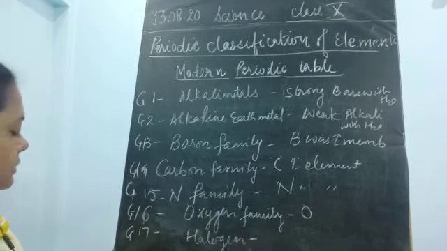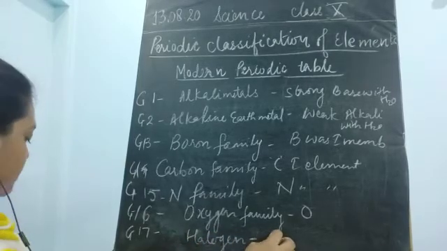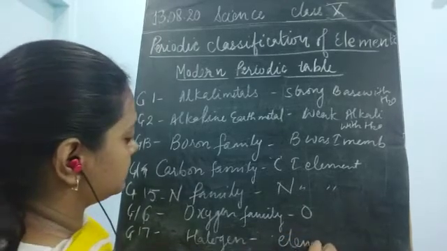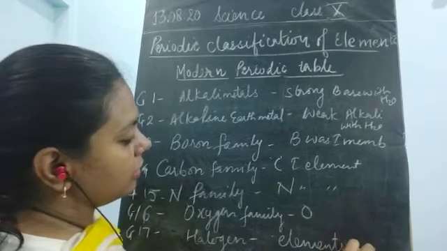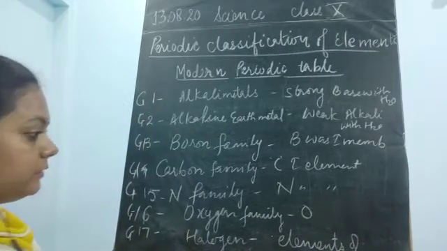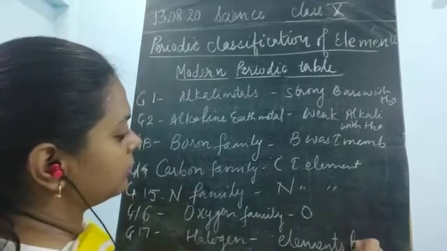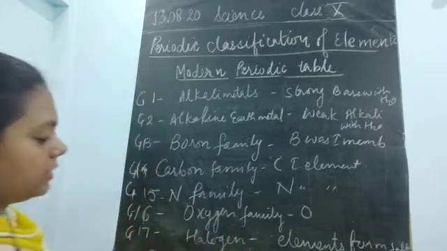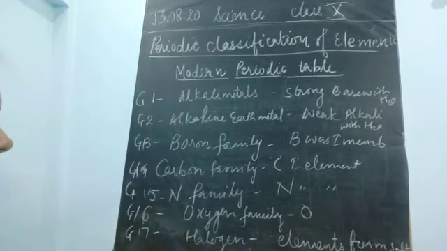Now what is this halogen family? They form salts, elements forming salt, because they were chlorine, fluorine, iodine. All these were present.